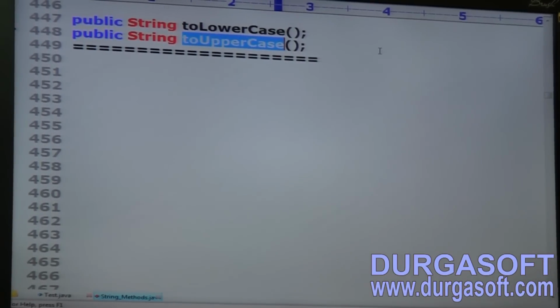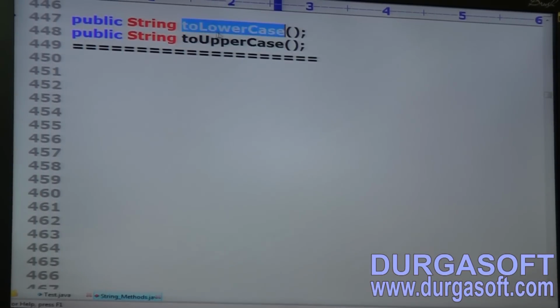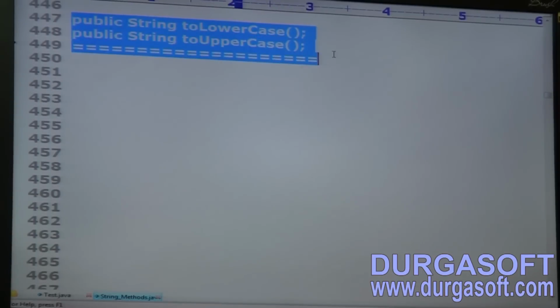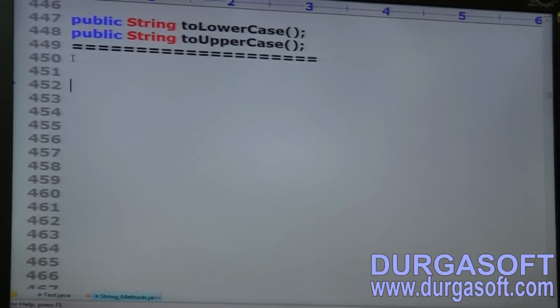In the case of the toUpperCase method, if any lowercase character is there, it will be converted into uppercase. Completed, right? toLowerCase method, toUpperCase method. Clear for all of you, right?